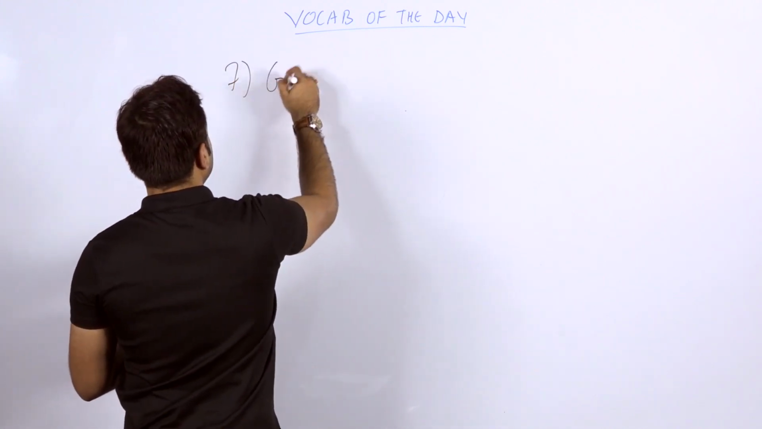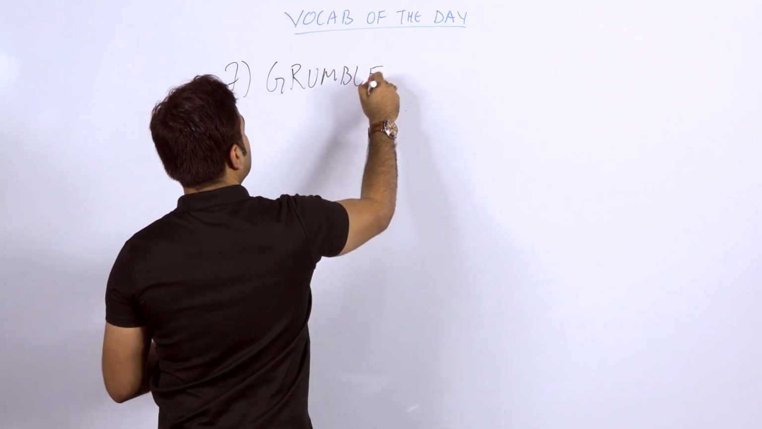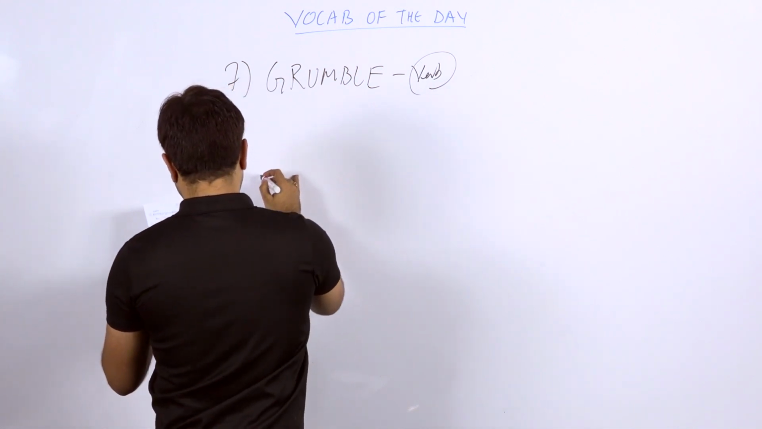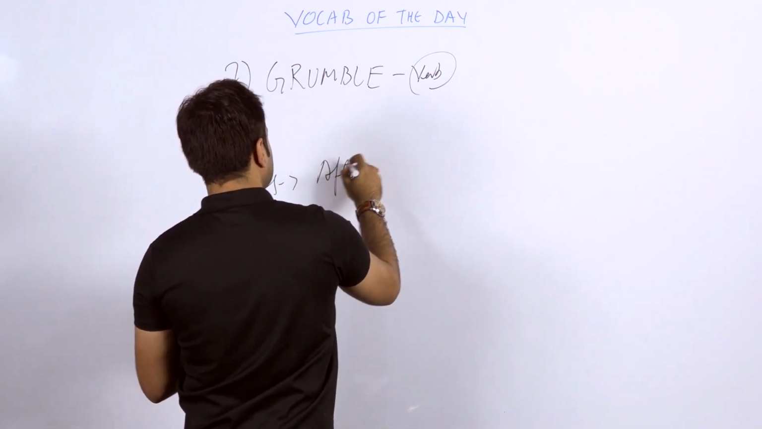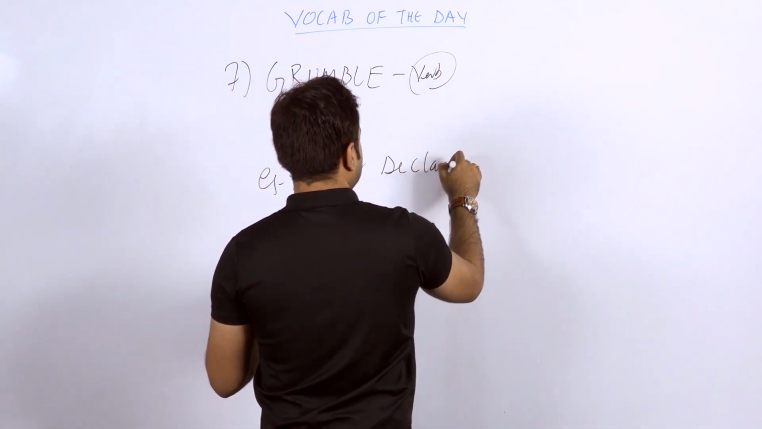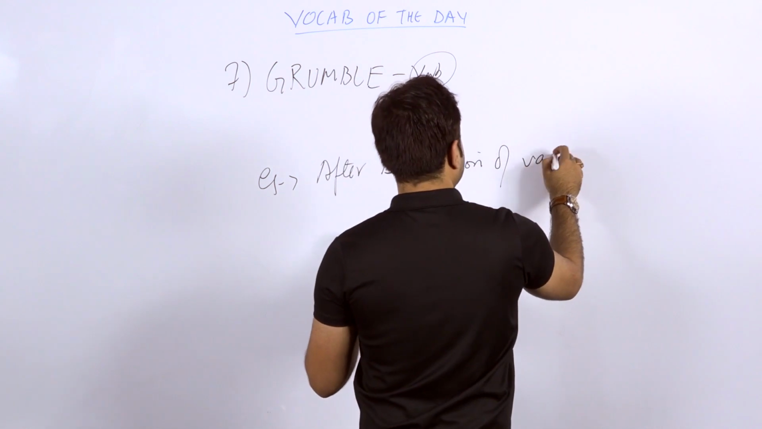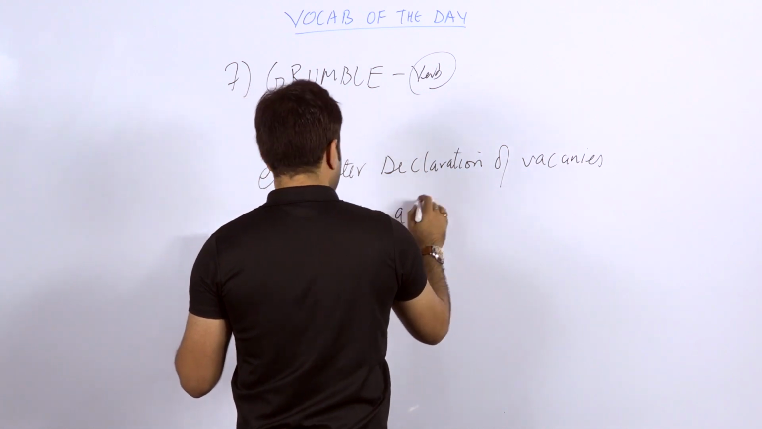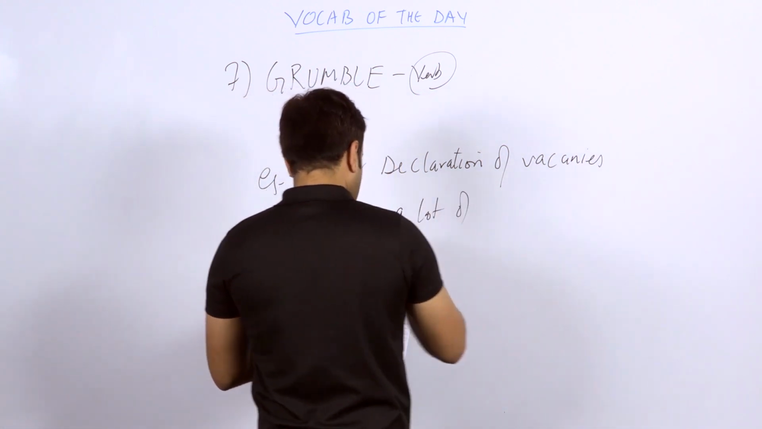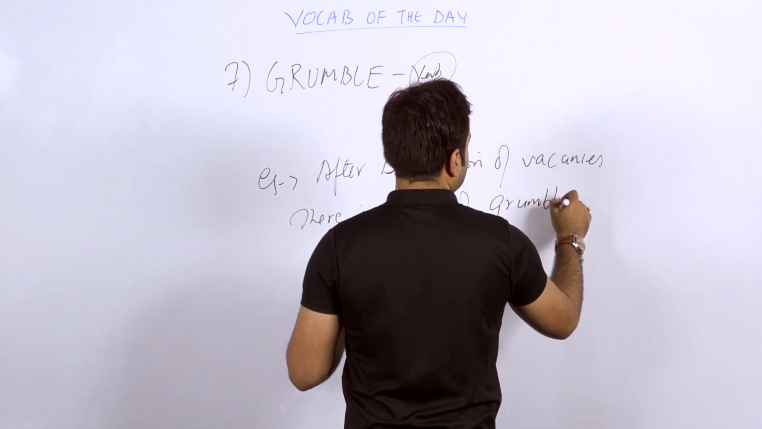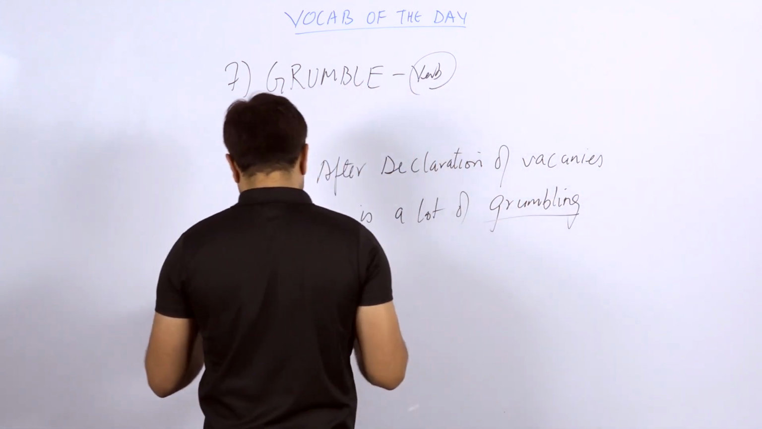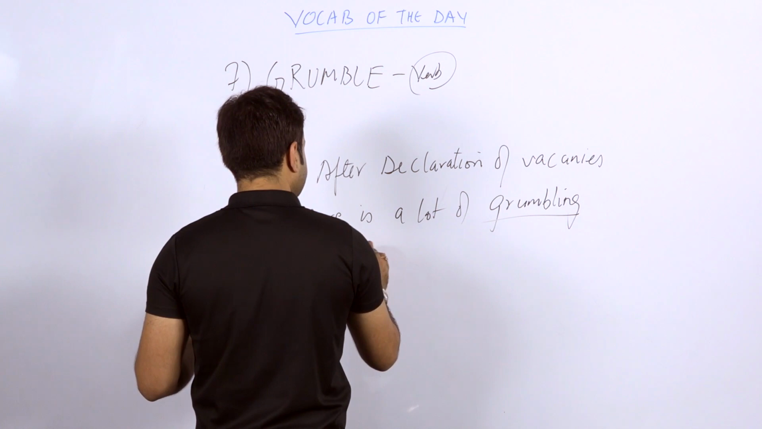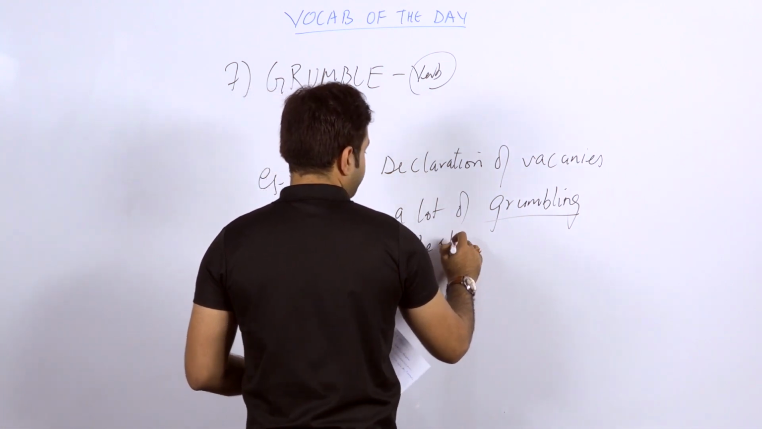The word is grumble. GRUMBLE, grumble. It can be used as a verb. The sentence is: after declaration of vacancies, there is a lot of grumbling amongst the students. I have changed the form of the word to grumbling here. It can also be used as a noun or gerund.